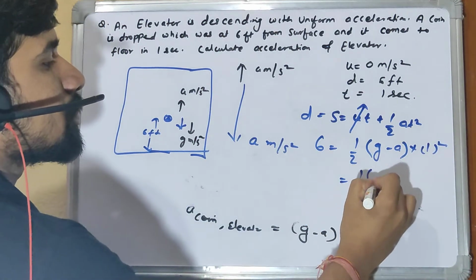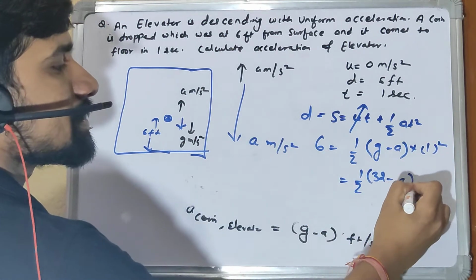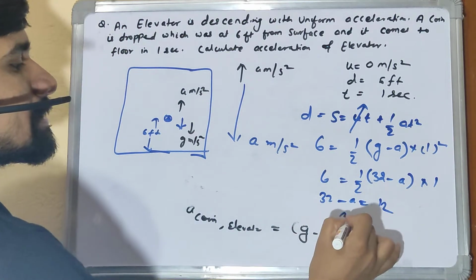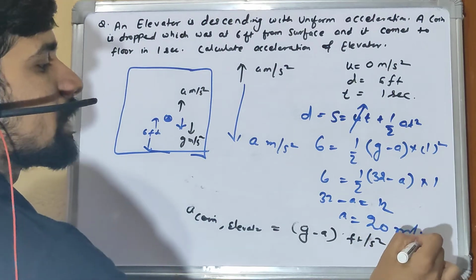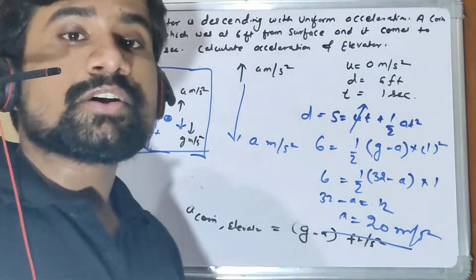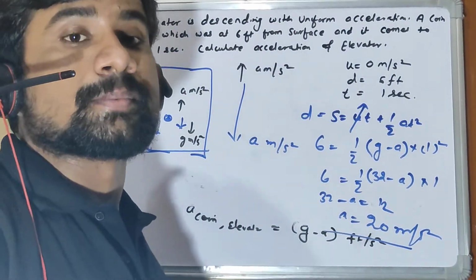So this becomes half into (32 minus a), since it is in feet, into 6. 32 minus a equal to 12, and acceleration is 20 meter per second square. So the elevator is coming down with an acceleration of 20 meter per second square.